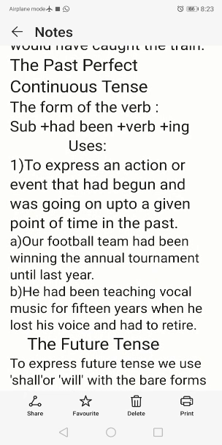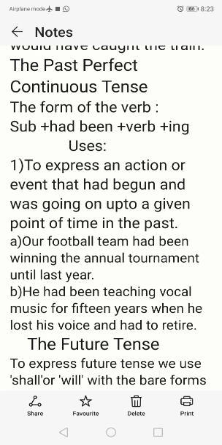First one, the form of the verb: subject had been, verb plus ing. Here the subject, whatever it is, whether first person, second person, or third person, we have to use the have form had. So subject plus had plus been plus verb plus ing, that is, they had been working, she had been working, I had been singing.